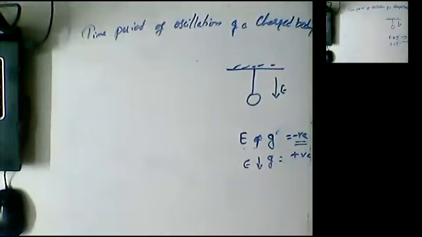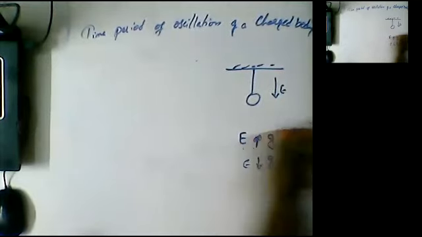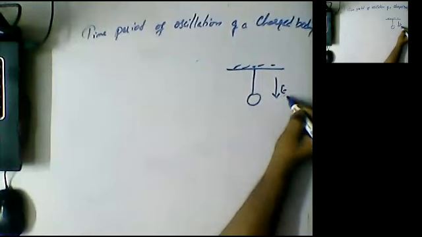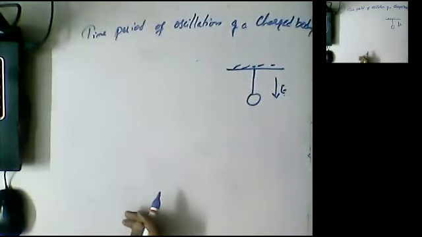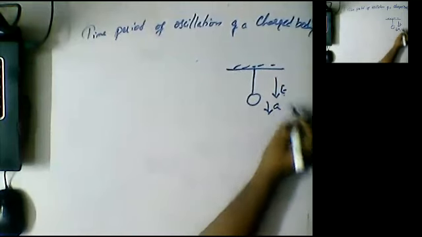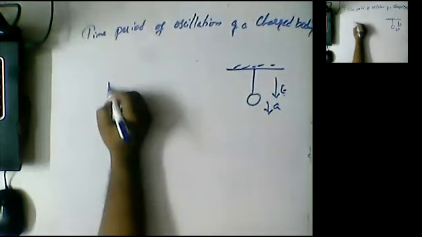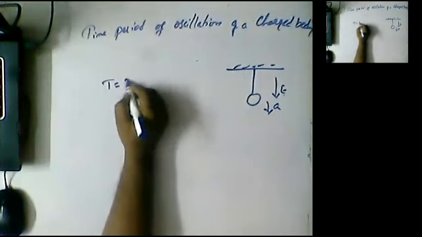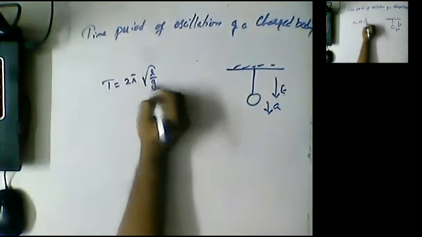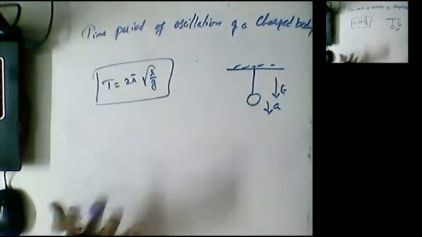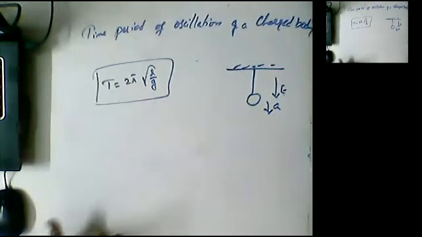Okay guys, now a charged particle is suspended in an electric field, which is acting towards down. So whenever it is acting towards down, along with acceleration due to gravity, this electric force will also act. So we know the formula for the time period. Time period is equal to 2 pi square root of L by g. But this is the actual formula when a charged particle is suspended in air.